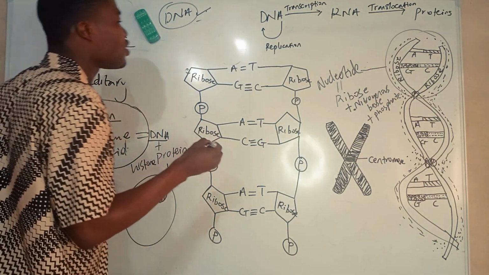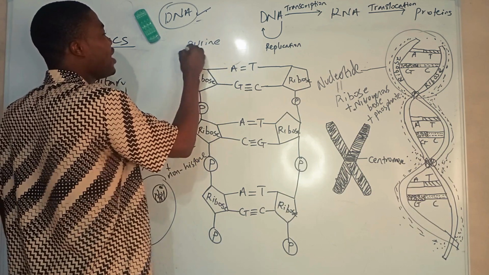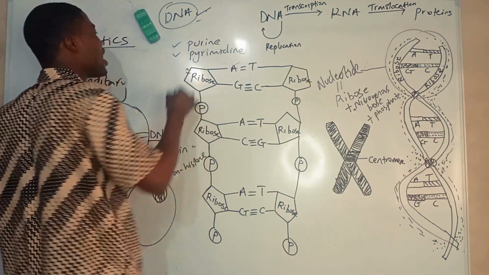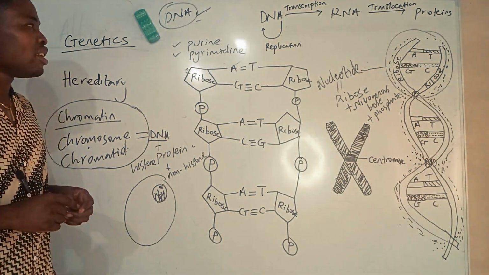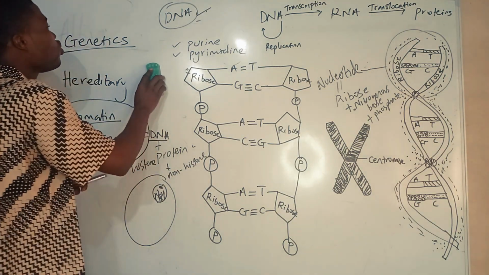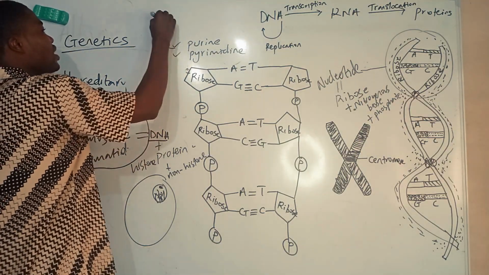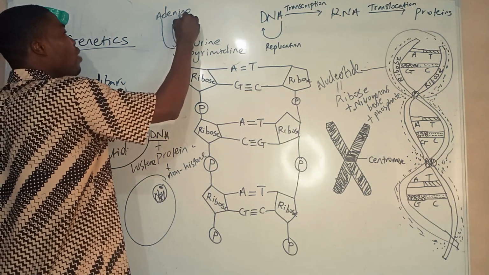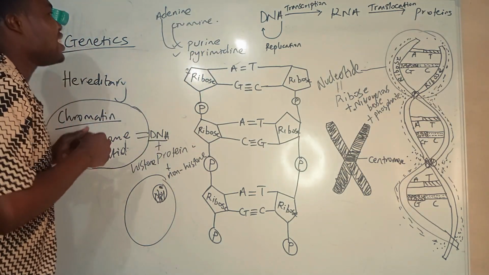So quickly now, what is the base in a DNA? What does the nucleotide consist of? The nitrogenous base in DNA can be of two kinds. It can be a purine and it can be a pyrimidine. Now, what are the purine bases? The purine bases are of two types. The first one is adenine, and the next one is guanine. Yes, adenine and guanine.